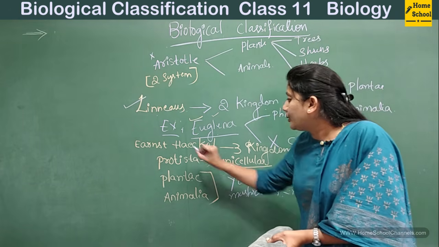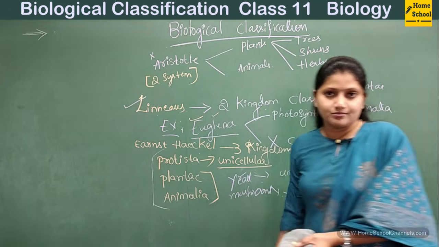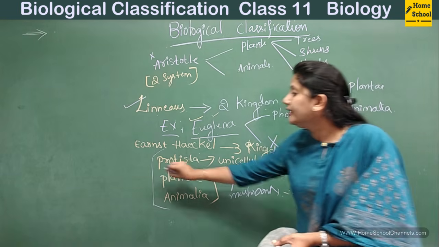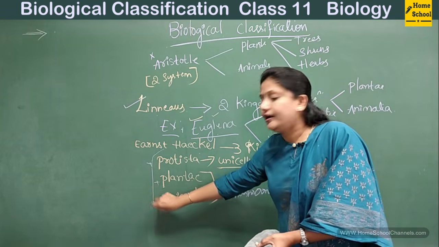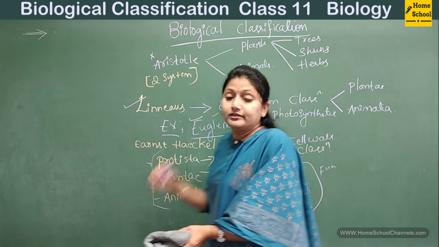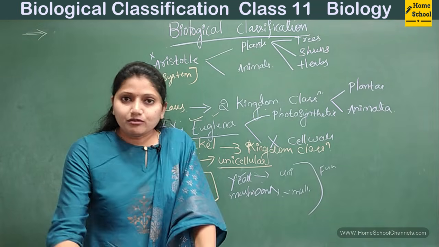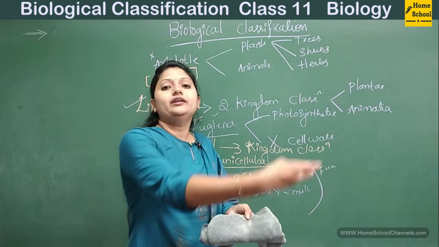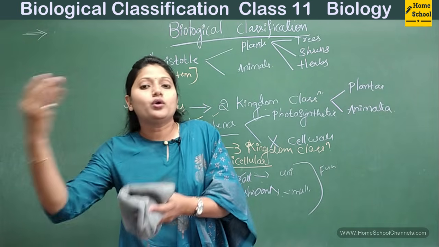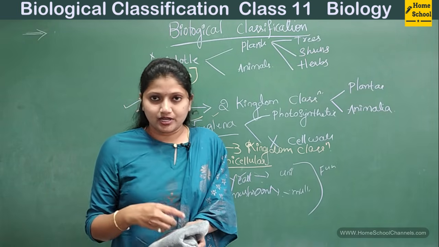So we cannot place fungi in any of the three kingdoms. Then what happened? Again there was a need for an updated, more advanced system of classification.